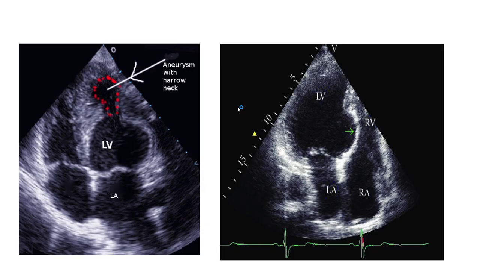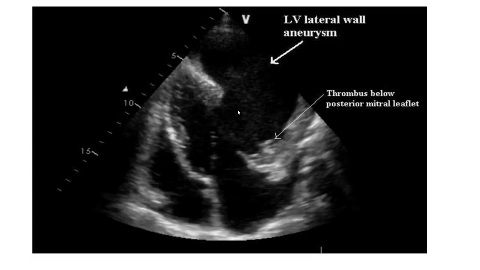Here we can see other pictures showing the difference between them. So on the left side, we have a false aneurysm with a narrow neck, as you can see, while on the right side we can see a true aneurysm of the septal wall of the left ventricle. Here is another example. Here we can see also a true aneurysm of the lateral wall of the left ventricle. But here the difference is you can see a thrombus, which is located below the posterior mitral leaflets.